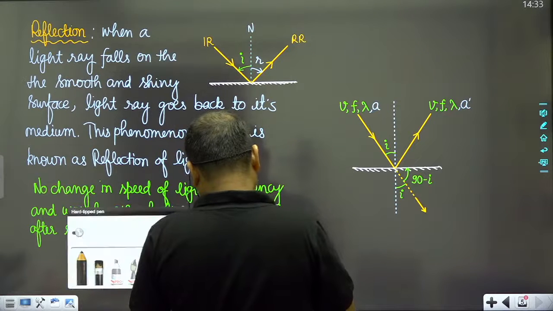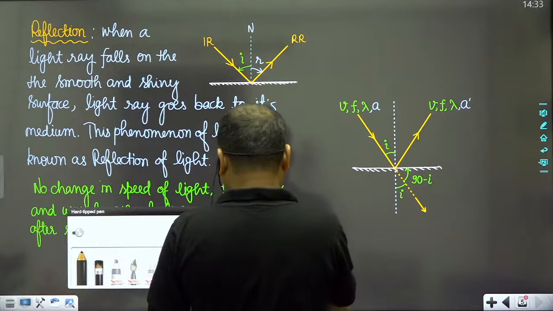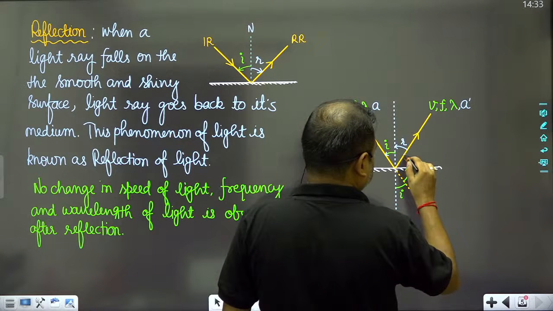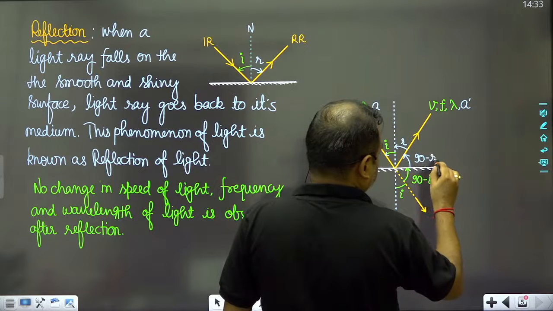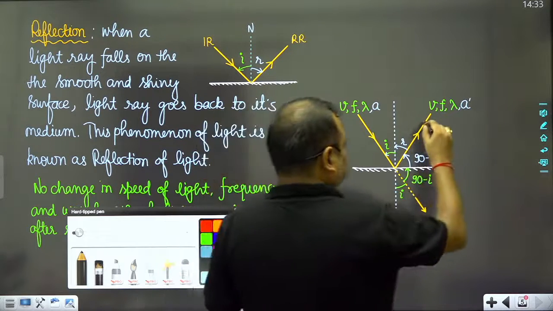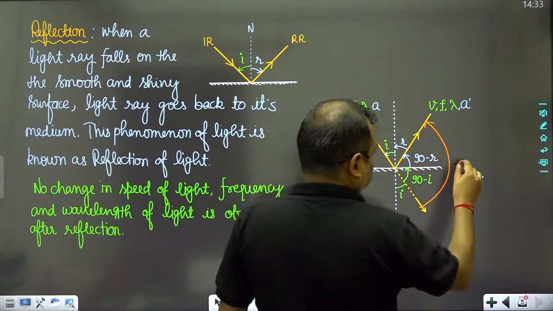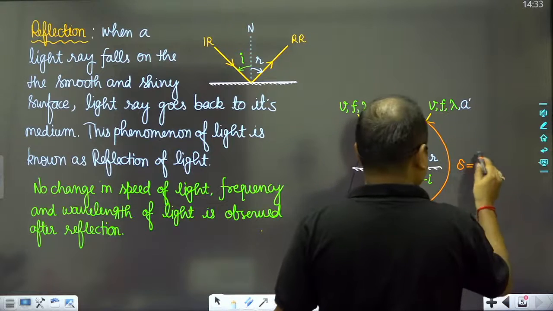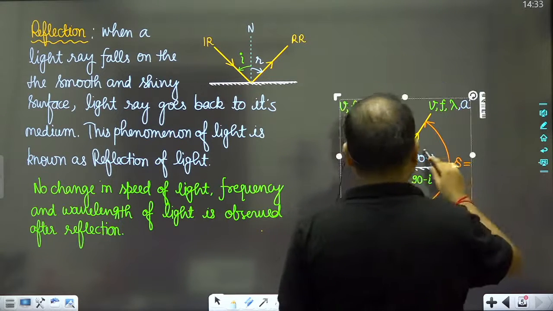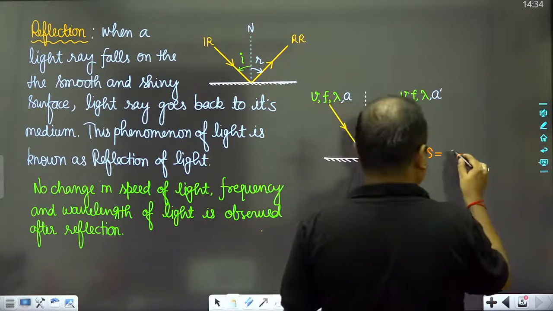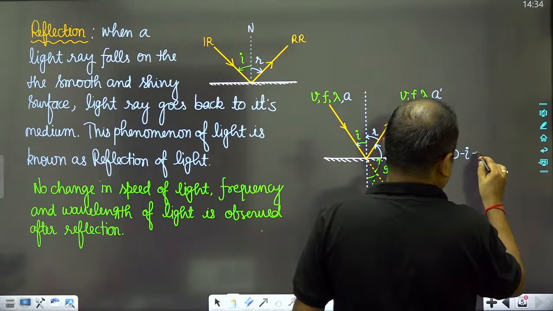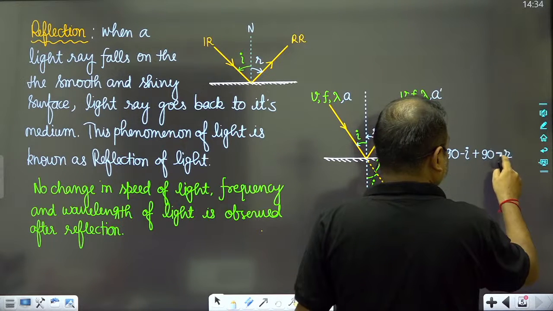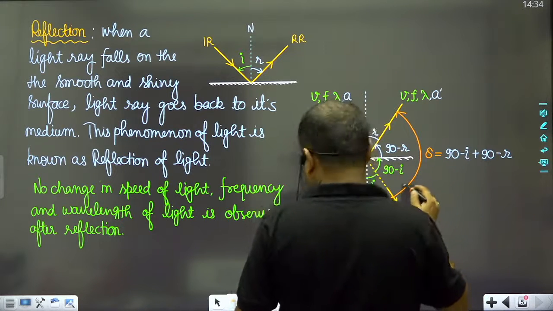And we all know that this angle is actually R, and this angle will be equal to 90 minus R. Hence we can say that the angle between this ray and this ray will be equal to delta, and this will be equal to 90 minus I plus 90 minus R.